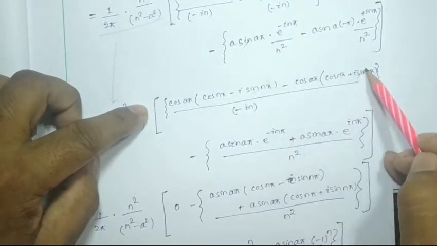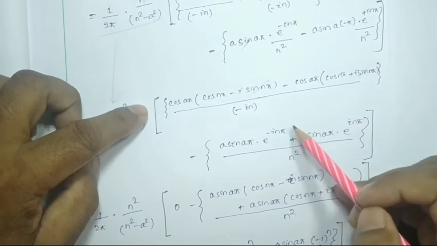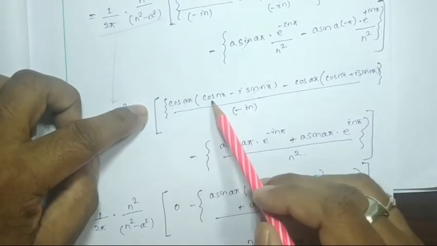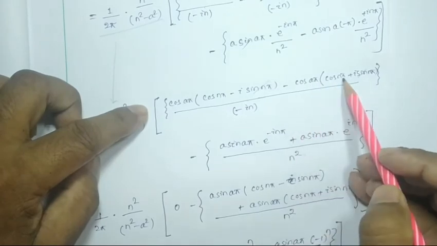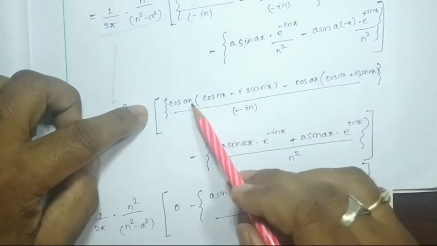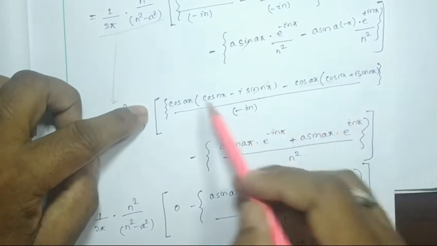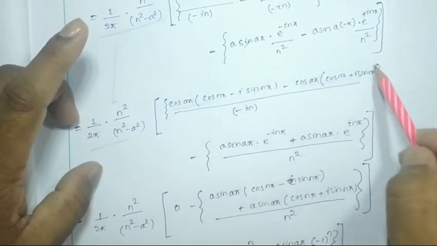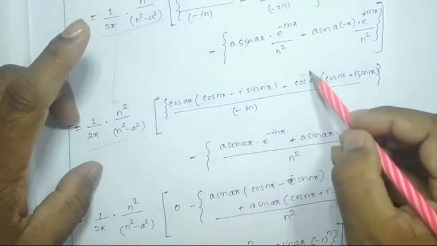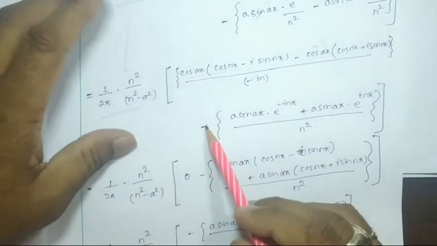Both of these terms are going to be cancelled out, and here cos a pi into cos n pi minus cos a pi into cos n pi, both are the same but opposite. This is plus and this is minus, so this is also going to be cancelled out, meaning this whole will be cancelled out, will be 0. So 0 minus